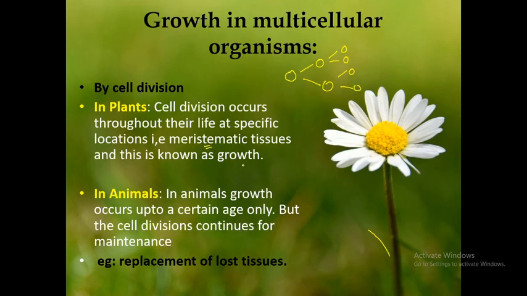Then growth in the multicellular organism, that is about cell division: in plants, cell division occurs throughout their life at specific locations only, not everywhere. That is about the meristematic tissue, and this is known as growth. Next, in animals the growth occurs up to a certain age only, but cell division continues for maintenance. Maintenance is nothing but if one cell dies, then the next cell replaces it, and that is known as replacement of lost tissues.